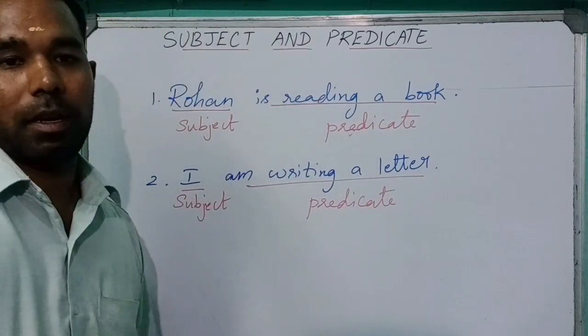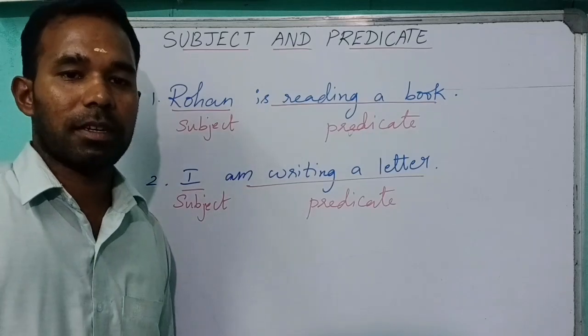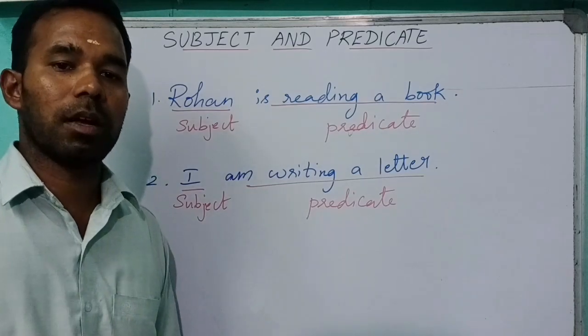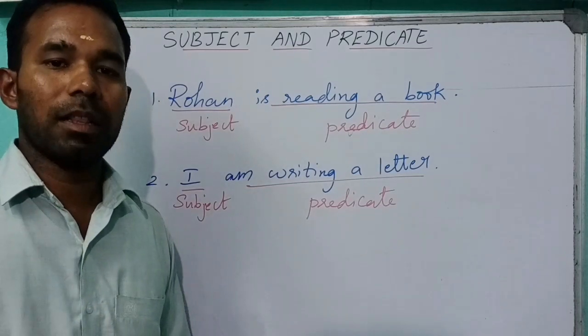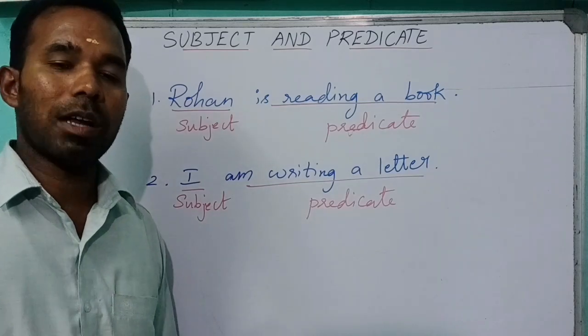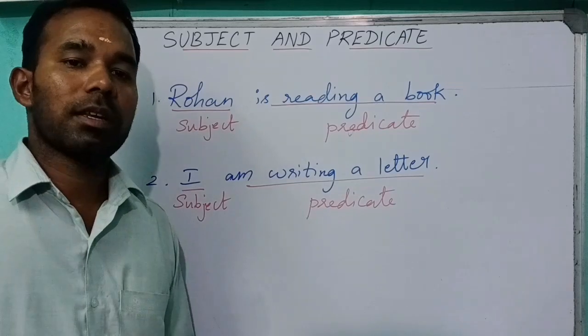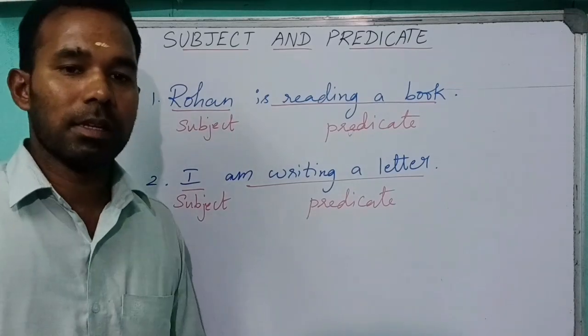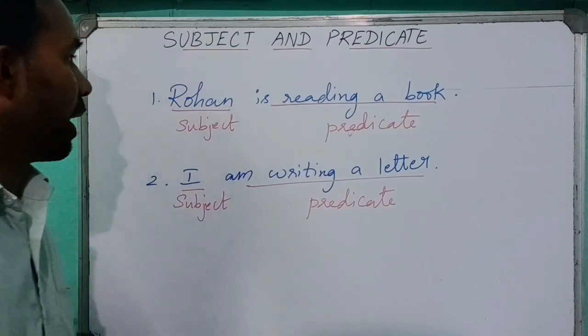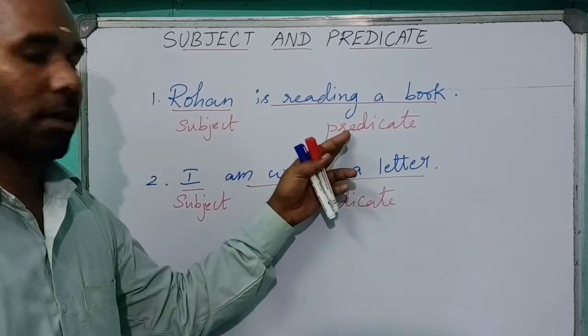So what is a subject? A subject is the part of a sentence which tells us who or what the sentence is about. Or simply we say, a subject is the part of a sentence which tells something about the sentence. Next, let us see what is a predicate.